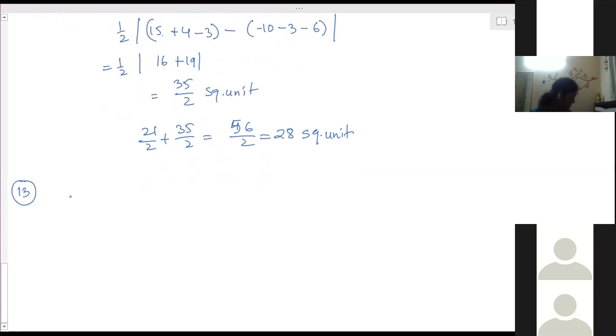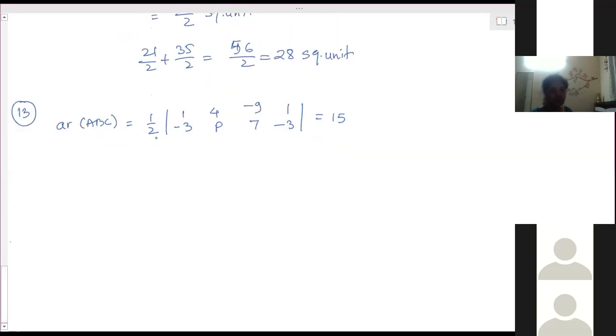13th one, the vertices of the triangle are given and its area is given. So area of ABC is equal to half into 1, minus 3, 4 and P, minus 9 and 7, 1 and minus 3. That is equal to 15. So 2 will go that side. It is 30 is equal to. Now simplify here.